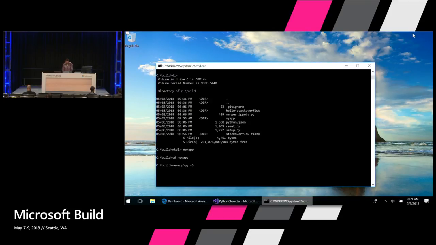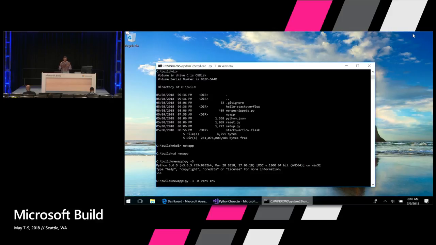To do that on Windows, you use the py command line. If you've ever hit the problem where Python isn't on the path on Windows, there's a Python launcher, py, and you can just type py -3 and that'll launch Python 3. If you've got multiple versions, you could do py -2, for example, if you want to launch Python 2. So we want to launch Python 3, and we're going to run the virtual environment module, venv, and this is going to create a virtual environment in a folder called env. This is creating a copy of the Python 3.6.5 interpreter that I have installed globally on my machine, but it's creating just a local copy within this New App folder that my app can depend upon.